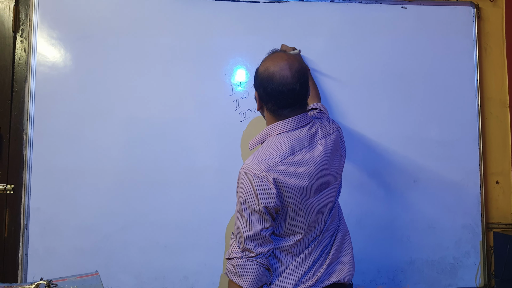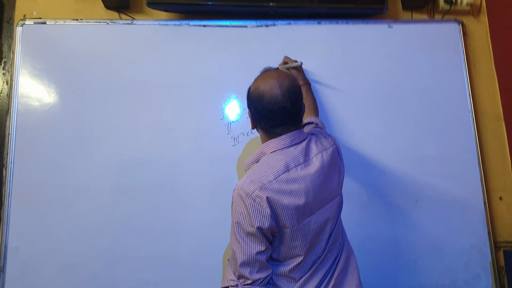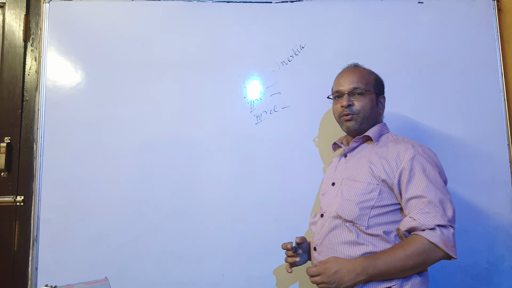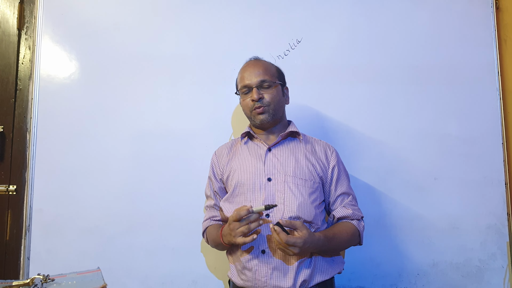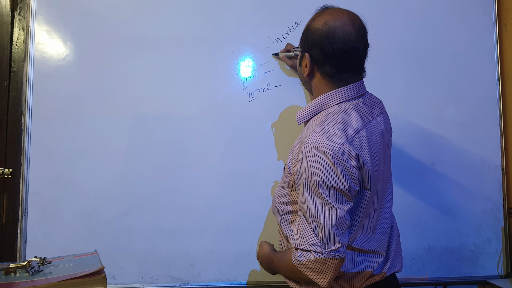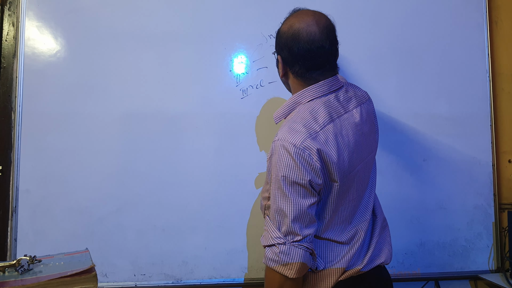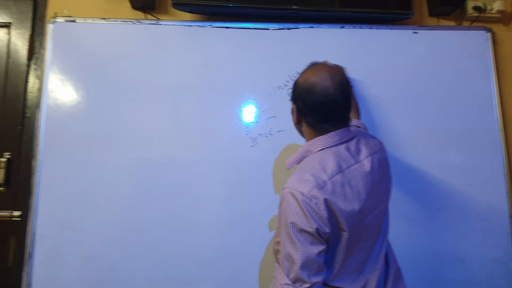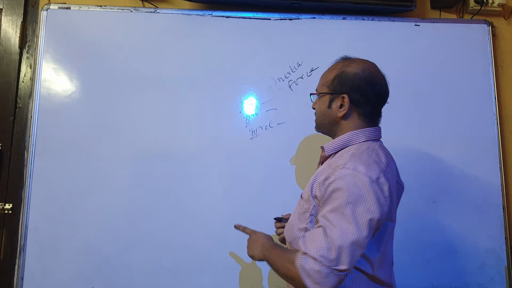First, we know about inertia. What is inertia? The tendency of material body to remain at rest or to continue its motion is called inertia of material bodies. Now, one more thing we get is force. What is force? Force is an external agent which either changes or tends to change the state of rest or of motion of the body.